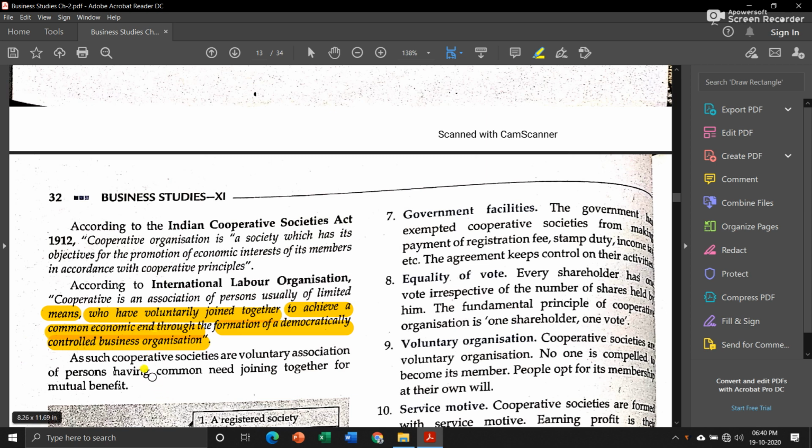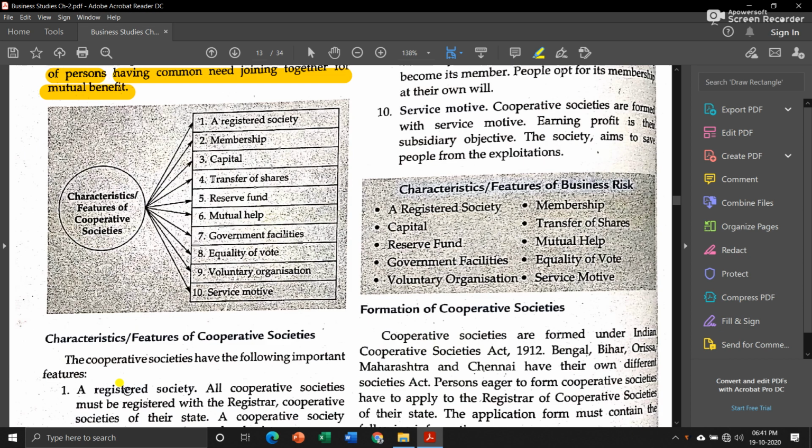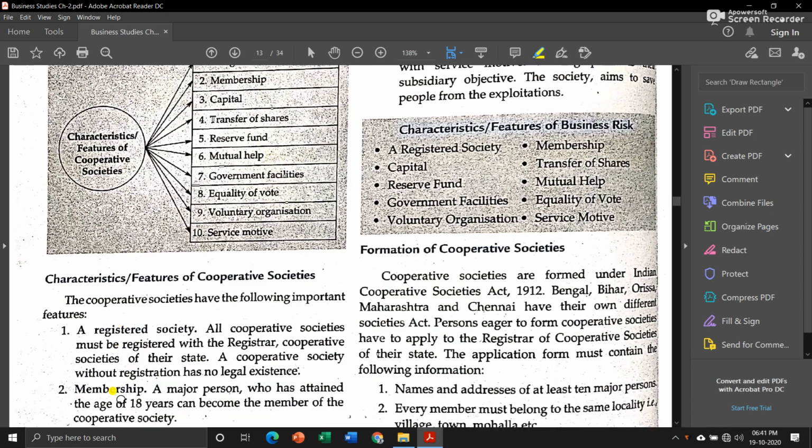Now, as such, cooperative societies are voluntarily organized associations of persons having common needs joining together for mutual benefit. So, in conclusion, it is nothing but people voluntarily coming together to form an association. Then they have common needs or wants. They join together for each other's benefit. Okay, now let us see some features or characteristics of cooperative societies. Now, the first one is a registered society.